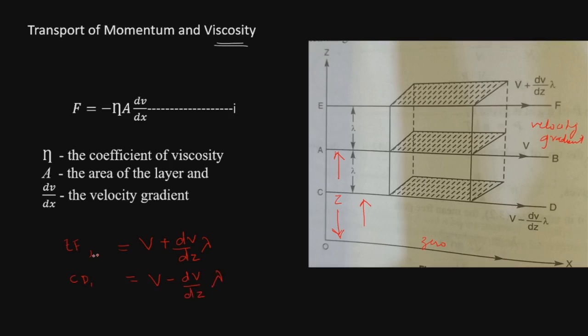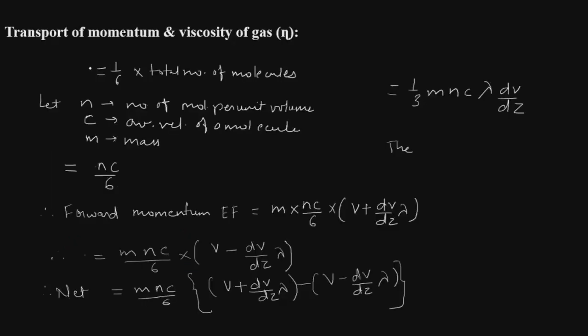So we have found these two velocities, and now we know that the molecules are in thermal motion or thermal agitation. Due to thermal agitation, the molecules are moving in all possible directions, and thus the average number of molecules moving along the positive or negative direction of any one of the axes will be 1/6 of the total number of molecules.